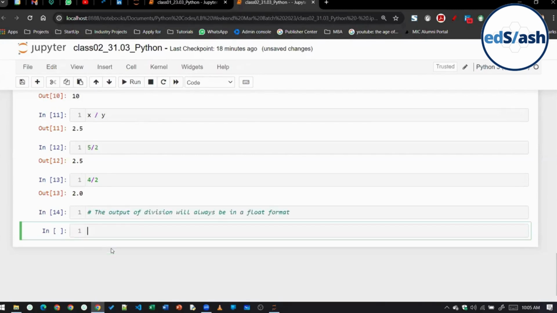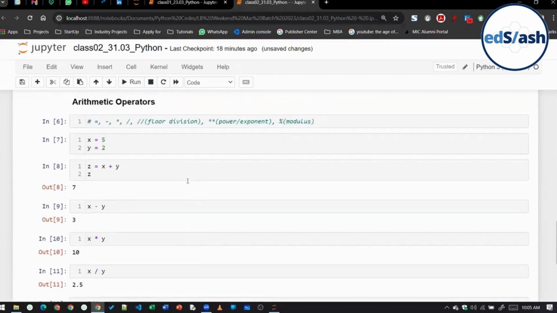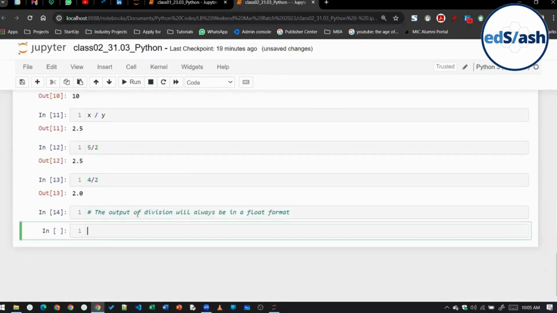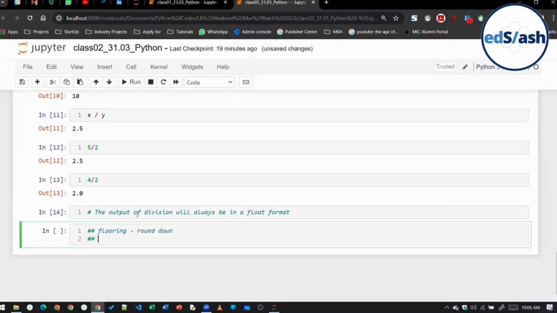Remember this thing? Okay. So we have covered this for plus, minus, into, divide. Then there is floor division. Now, does anyone know the concept of flooring and ceiling in mathematics? Flooring basically means round down. There is one more thing called ceiling.